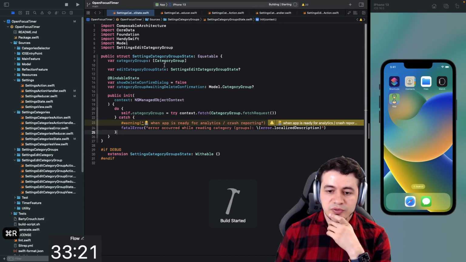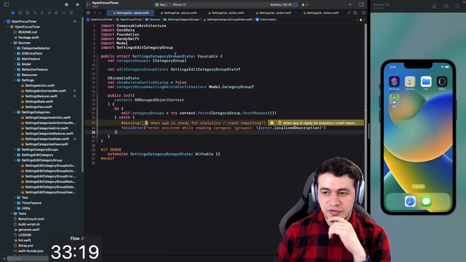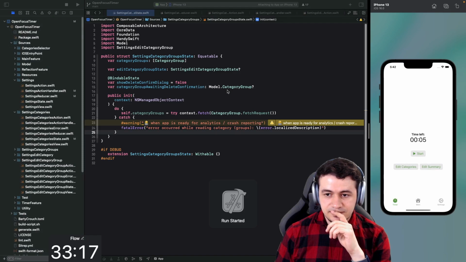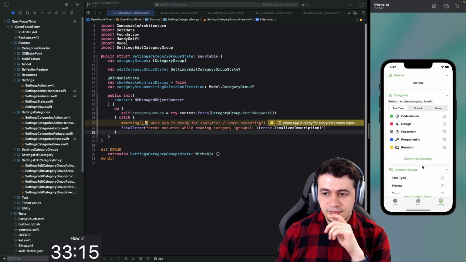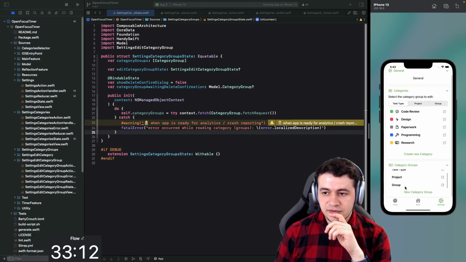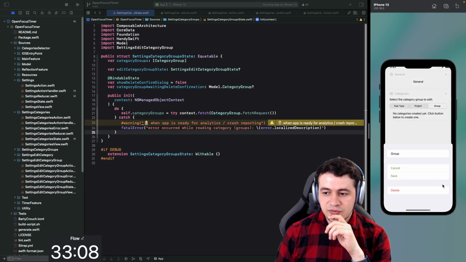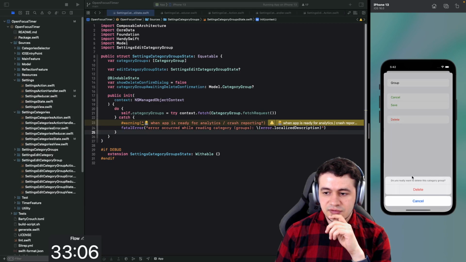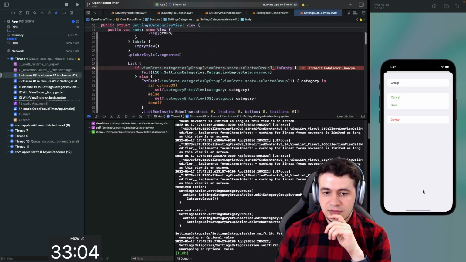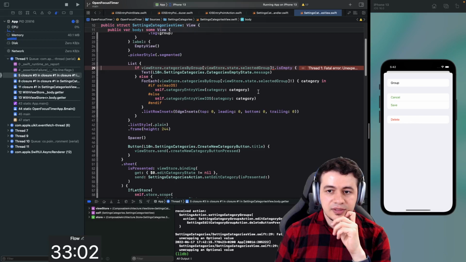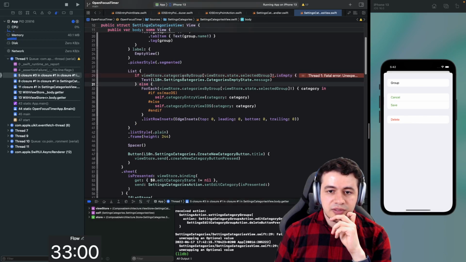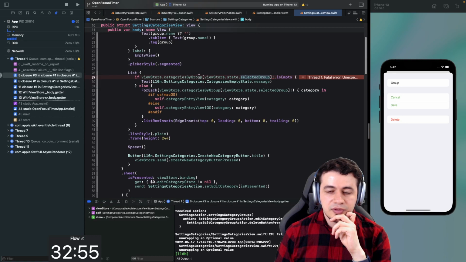Now I want to see how this handles stuff, if everything works as expected. All right, so I'm going to delete this group here, and I want to select it also to see if that works. So I'm just going to say here and delete, confirm, and our app is crashing. View store categories by group, state selected group. All right, it's trying to render with the selected group and we have not changed it yet.